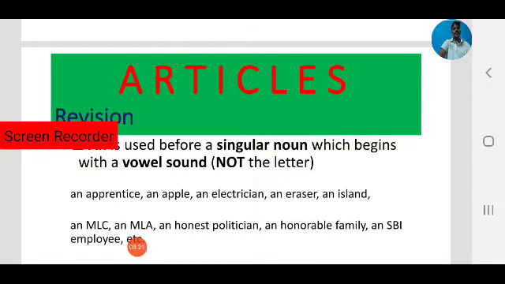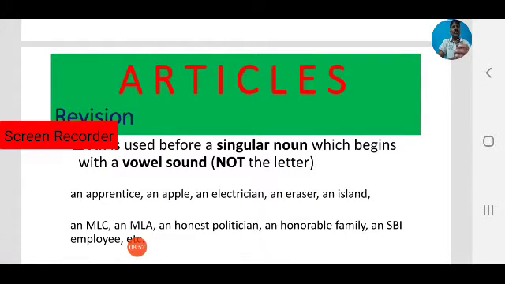Next one as well, an honorable family. Here also H is silent. Honorable, vowel sound. Next, SBI employee. Observe, SBI. Not S, but ess. The letter is a consonant letter, but sound is important here. S, ess, A. So that is a vowel sound. So that's why we use an.